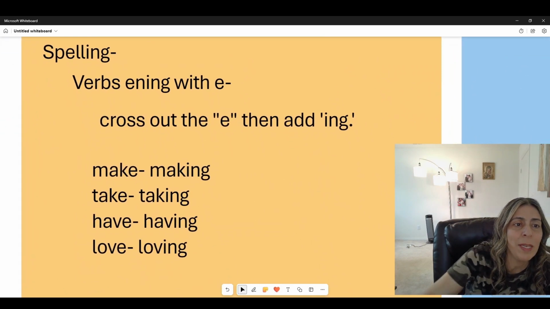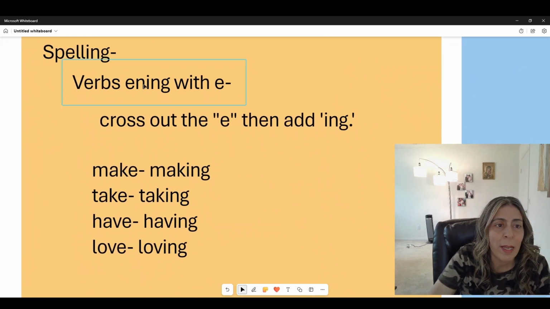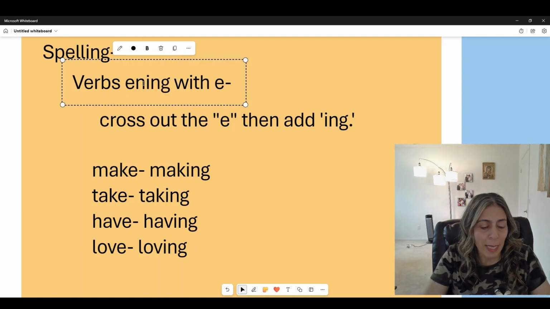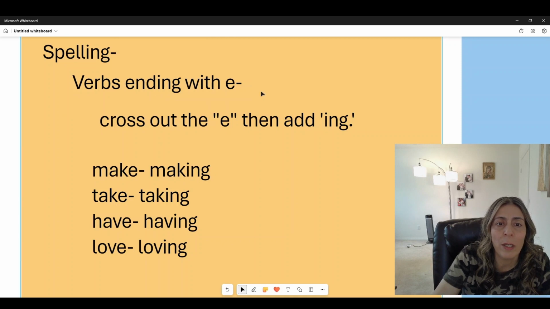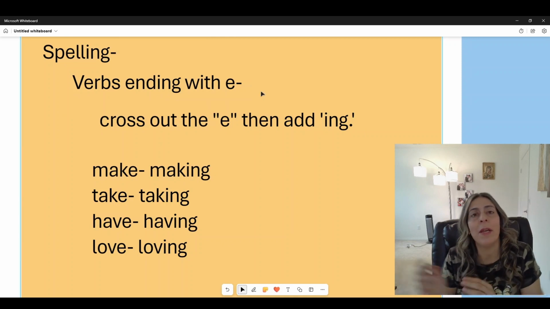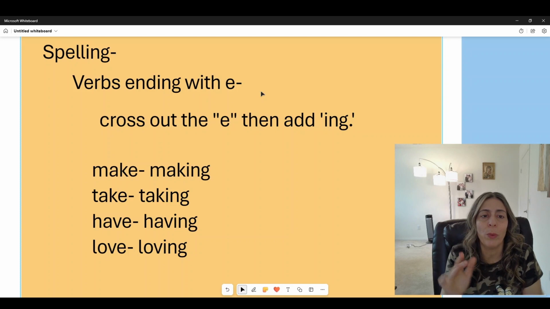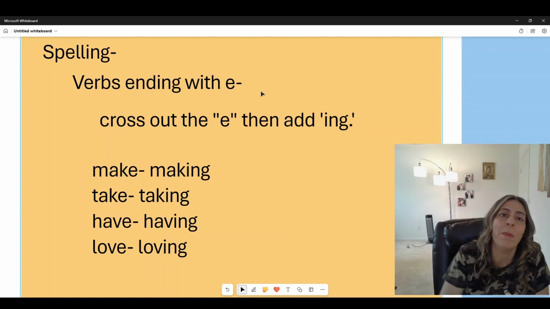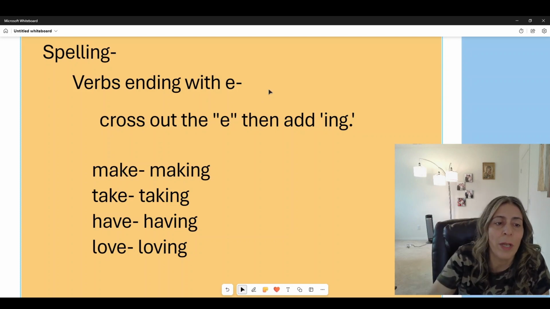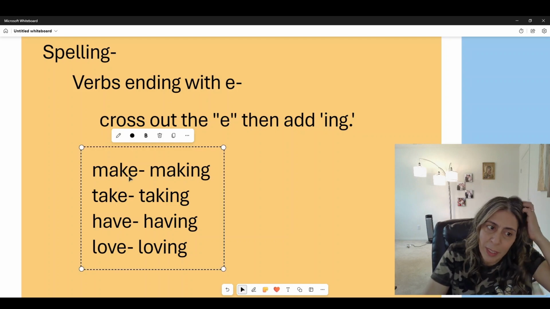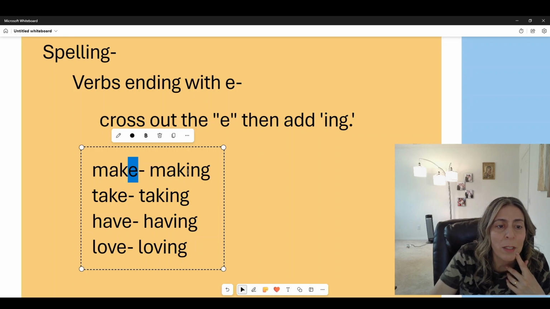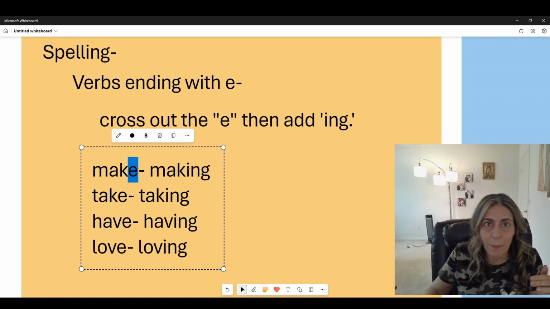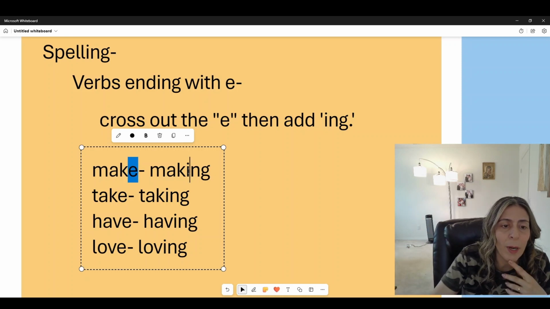Verbs ending with an E. Now with these words, we can't put E and then ing. We have just to cross out the E. We take it off. We omit it. We delete it. Okay? In this case, we have the word make, and then we have E at the end. So we just drop it. We take it out, and we write ing, and it becomes making.